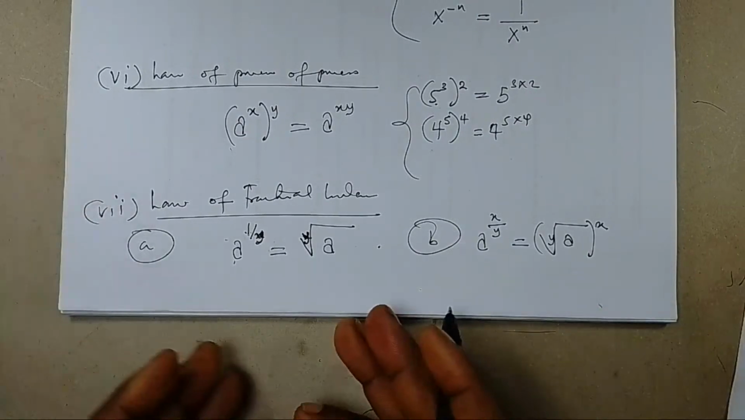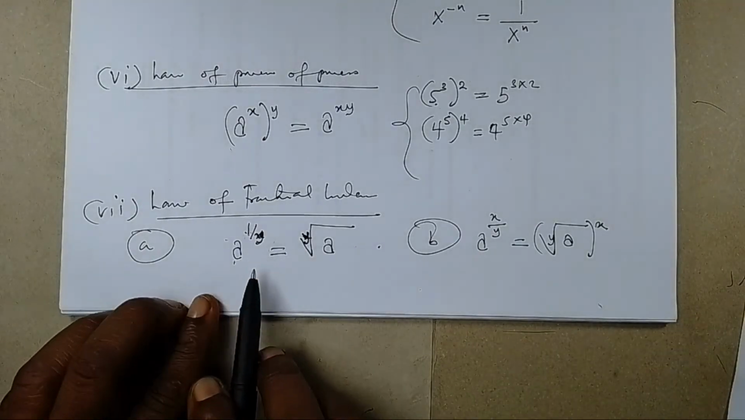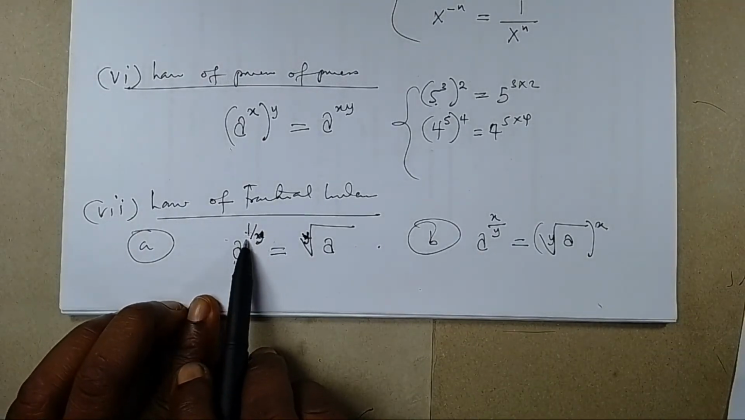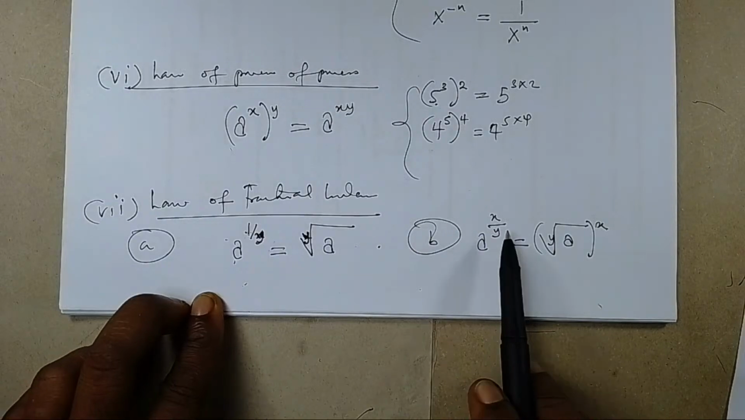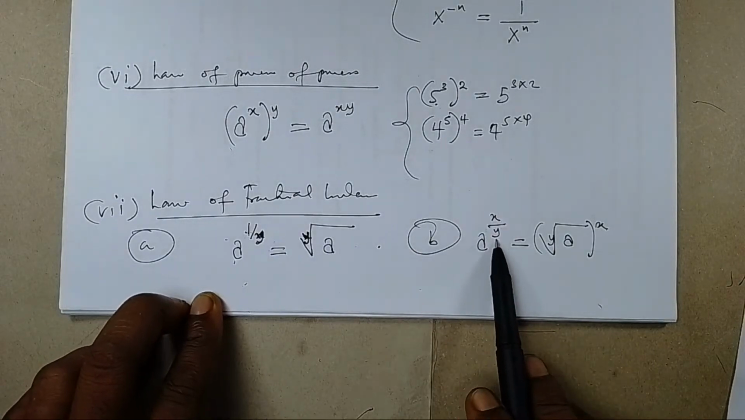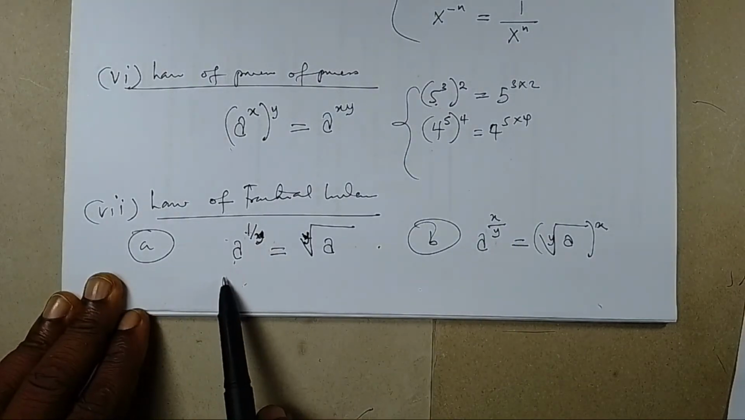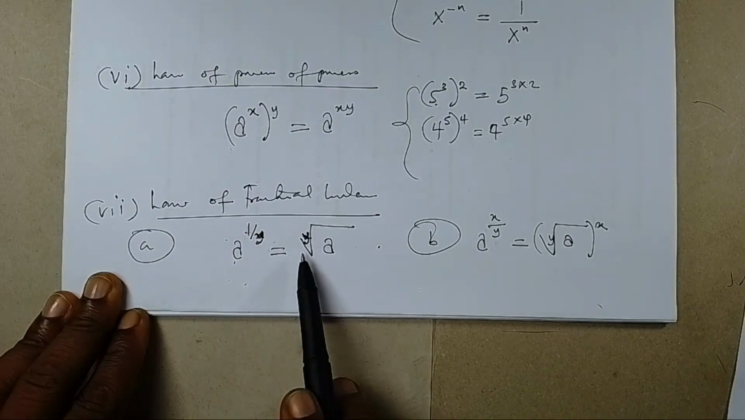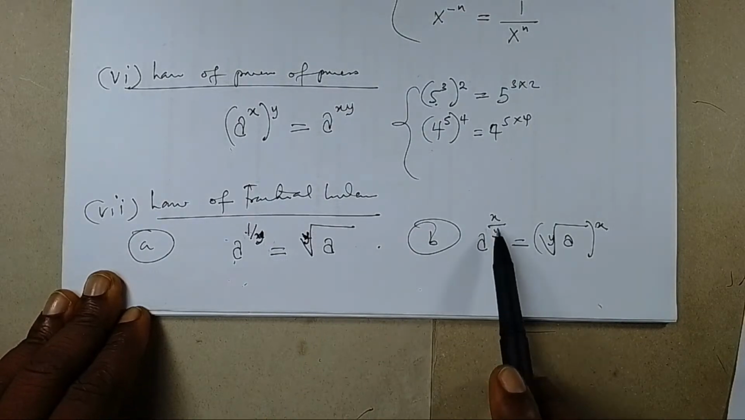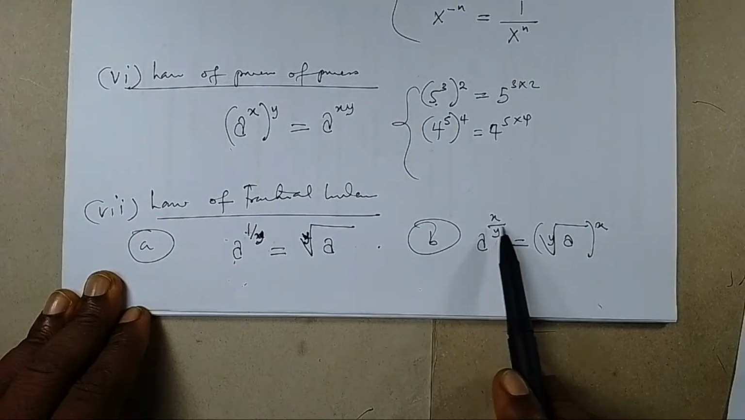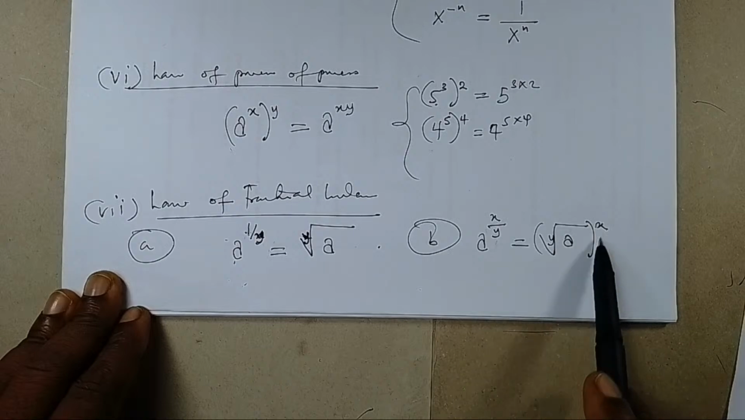Okay, so this law, the law of fractional index, has two variations. In the first variation, you have 1 as the numerator of the power, 1 over y. In the second one, you have x as the numerator of the fractional power, x over y. So when you have 1 over y as the fractional power of a, the result you would get is the yth root of a. But when you have a raised to power x over y as the number in index form, the result is the same as the yth root of a all raised to the power x.